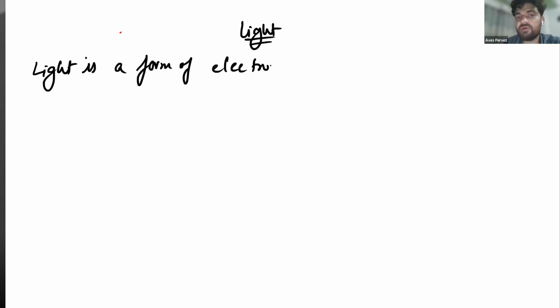What is light? We can say that there are different types of electromagnetic waves that we see, like X-rays, gamma rays, UV rays. But light is a part of the electromagnetic wave. So we can say that light is a form of electromagnetic wave.